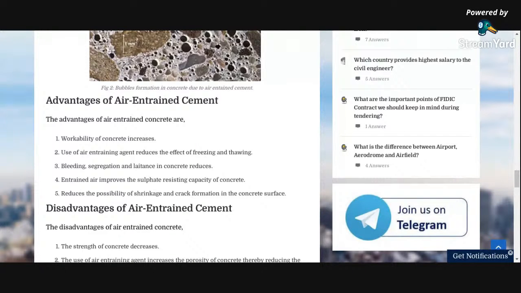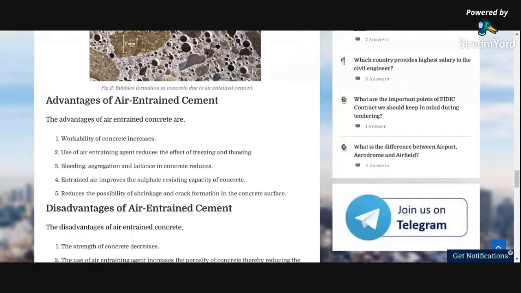By using air entrained cement, the effect of thawing and freezing is reduced, and bleeding and segregation of the concrete will reduce. Segregation means separation of the coarse aggregate from the cement. Bleeding means the rise of water from the concrete. That will also reduce.